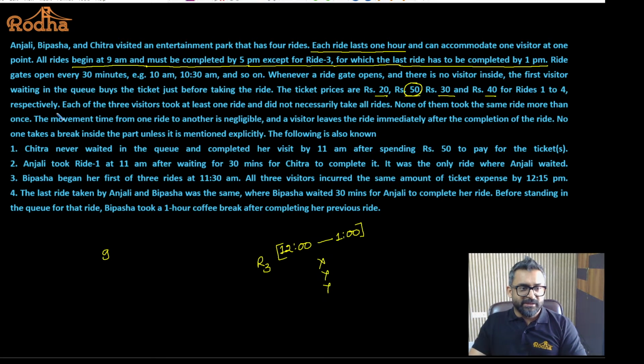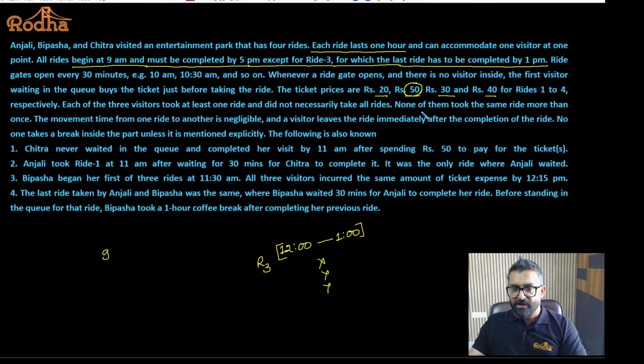What else? Each of the 3 visitors took at least one ride. So nobody is going to go outside the park without taking a ride. Everybody is going to take at least one ride. Not necessarily all the rides, that is not possible. Maybe people are taking 2 rides or 3 rides or one ride.